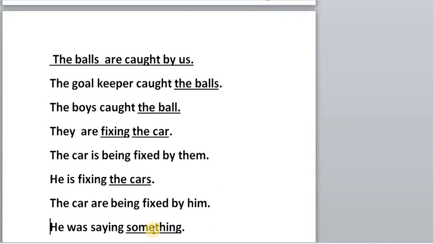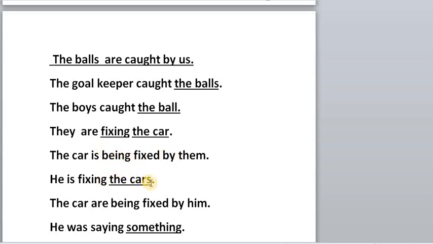The goalkeeper caught the balls. The balls were caught by the goalkeeper, and the boys caught the ball. The ball was caught by the boys. They are fixing the car. The car is being fixed by them.